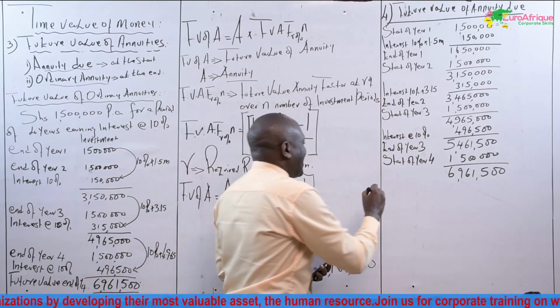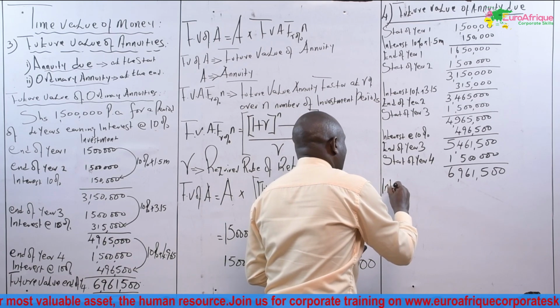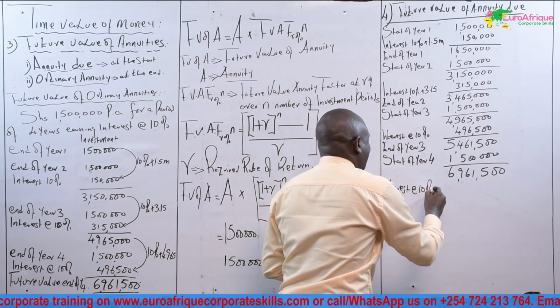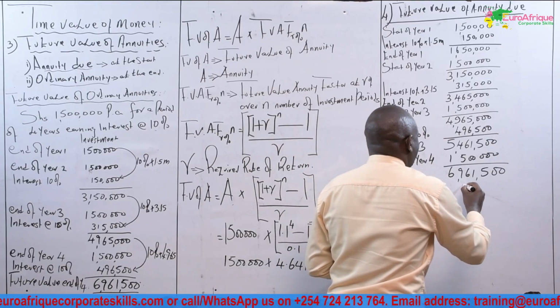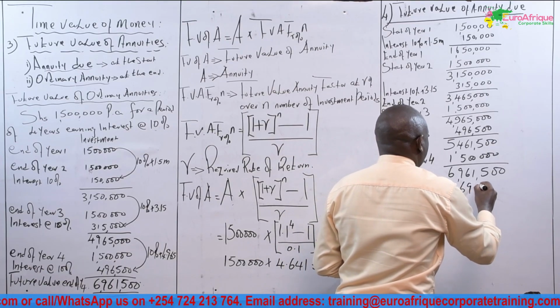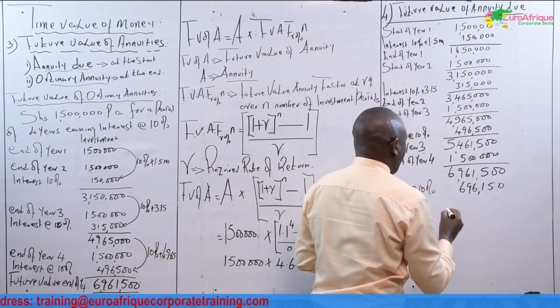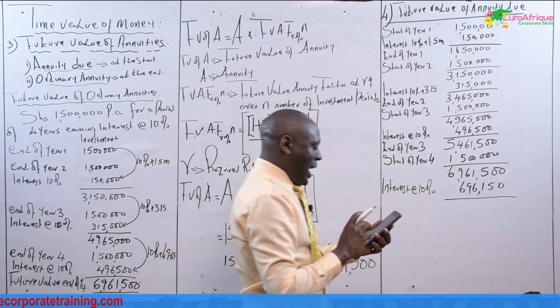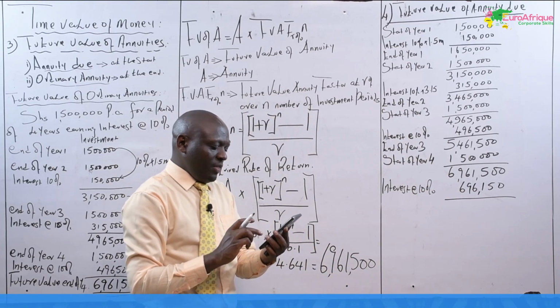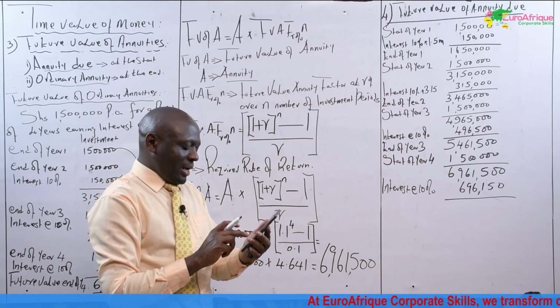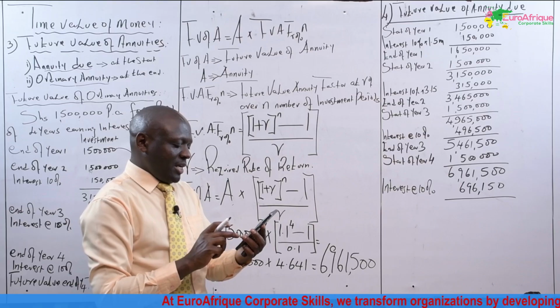What is the interest in year four? Interest at 10%. The interest is 696,150. I believe that is correct. We add, this is 6,961,500. We add the 10%.